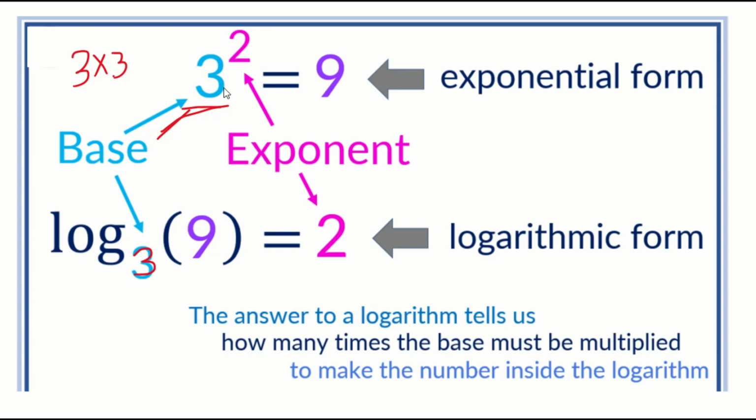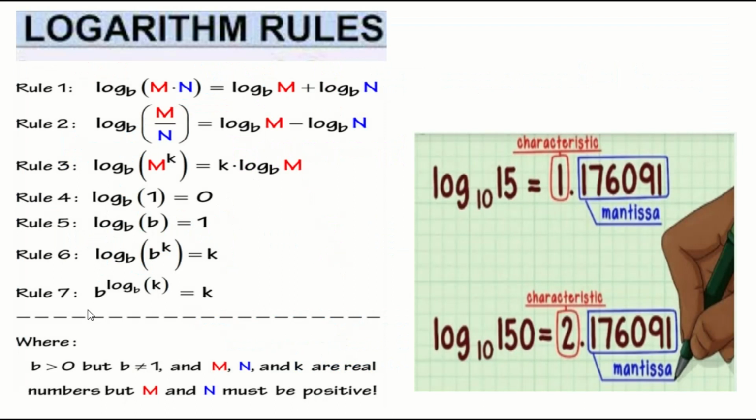For log also, you write the same base number. The answer you are getting, 9, is called the argument, and the exponent we are getting is the answer. So how will you read this? Log 9 to the base 3 equals 2. So logarithmic form is nothing but rewriting the exponent form to get the logarithmic form.